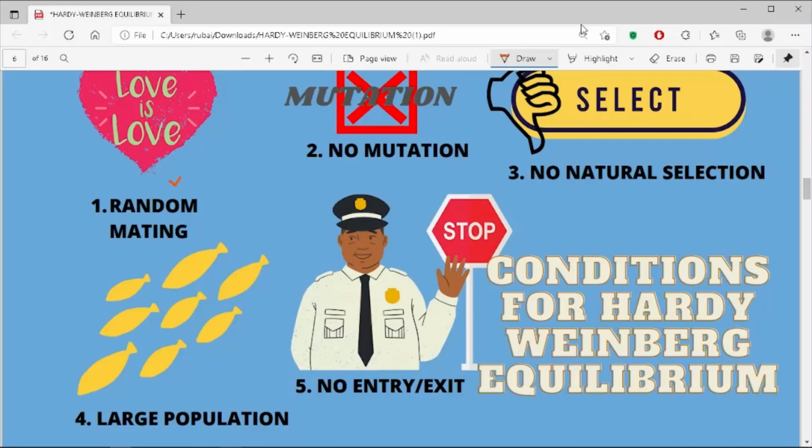Number 1, there should be random mating. This causes random mixing of the gametes. Second, there should be no mutations so that genes are not deleted or duplicated. There should be no natural selection. A large population has to be present because in a small population, sometimes the gene frequencies fluctuate over time. There can be no immigration or emigration. That is, no individuals can enter or exit a population, as that would cause loss or addition of certain genes.